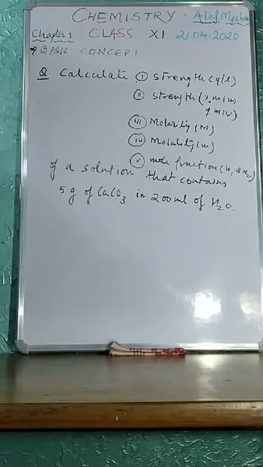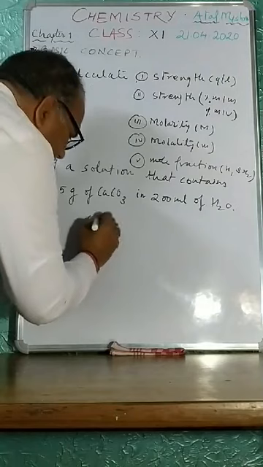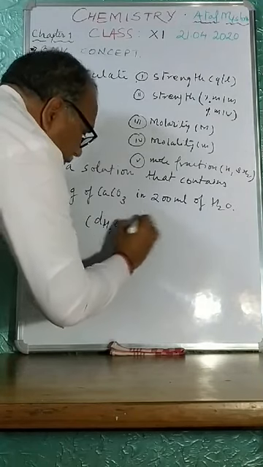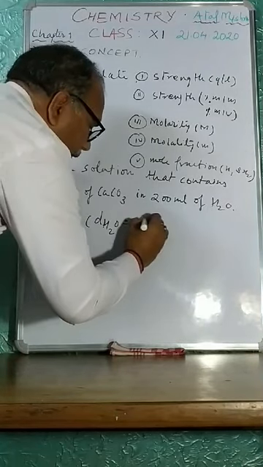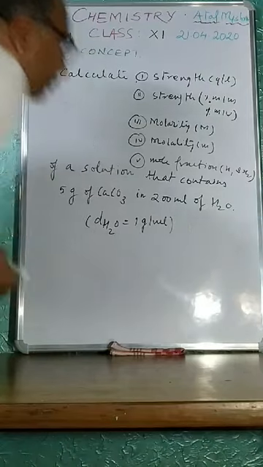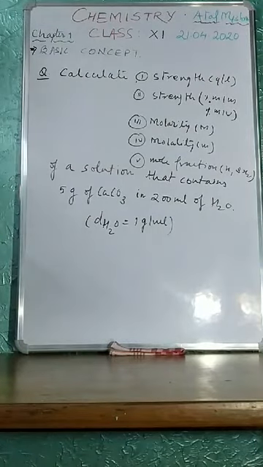I am just making a prototype of what I discussed over the last 45 to 50 minutes. Here the density of water is 1 gram per milliliter. You have to solve all these questions. Just write it down and try to work it out.